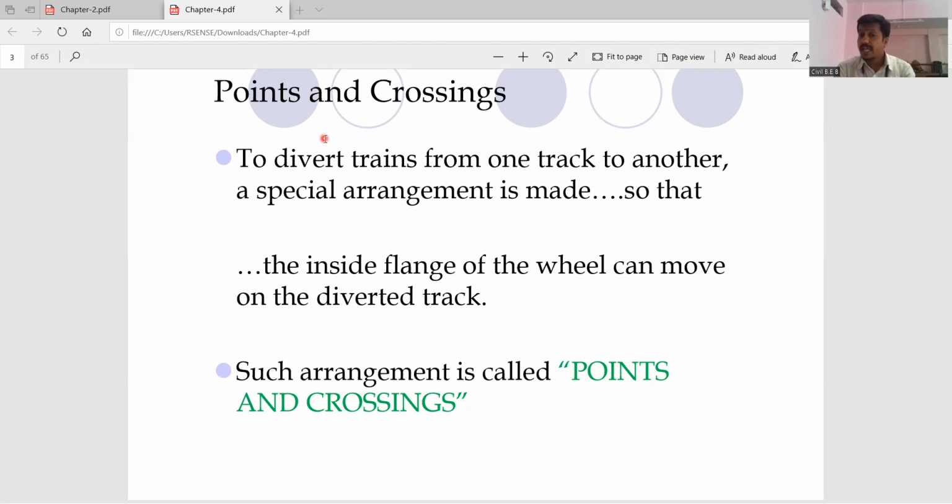The flange of your wheel section can take a diversion from one track to the other track. So such an arrangement we call the points and crossing.